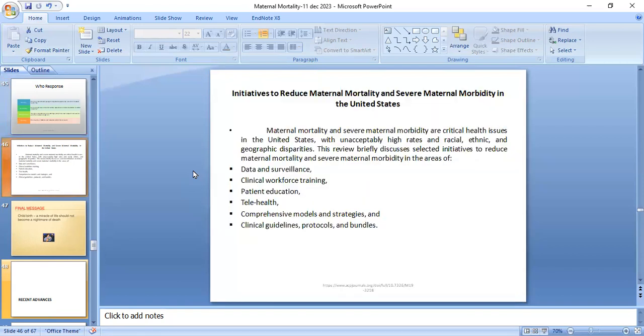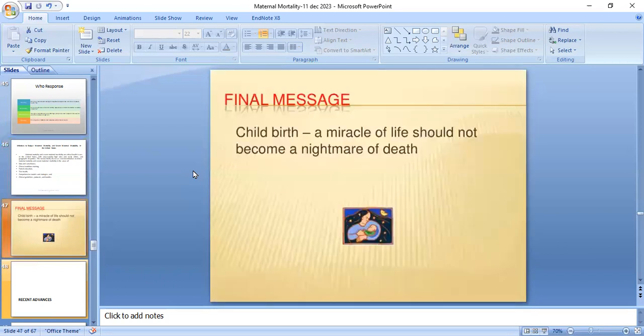Now, these are the initiatives to reduce maternal mortality and severe maternal morbidity in the United States. Maternal mortality and severe maternal morbidity are critical health issues in the United States with unacceptably high rates and racial, ethnic, and geographical disparities. This review briefly discusses selected initiatives to reduce maternal mortality and severe maternal morbidity in the areas of data and surveillance, clinical workforce training, patient education, telehealth, comprehensive models and strategies, and clinical guidelines, protocols, and bundles.